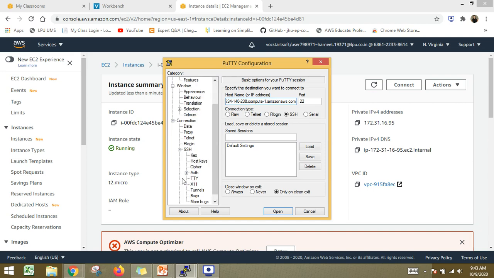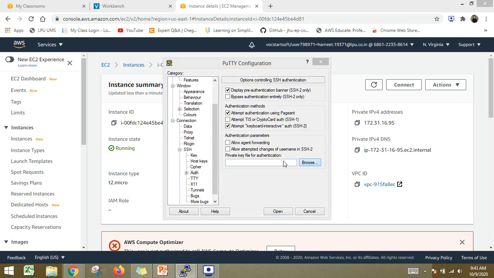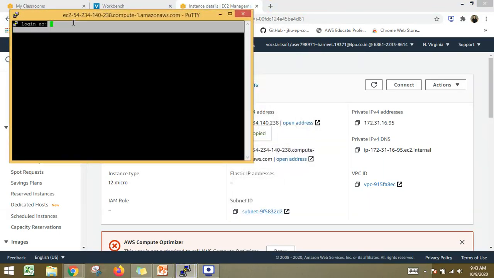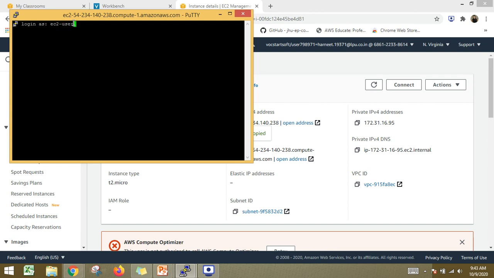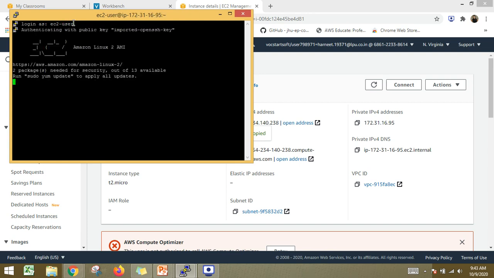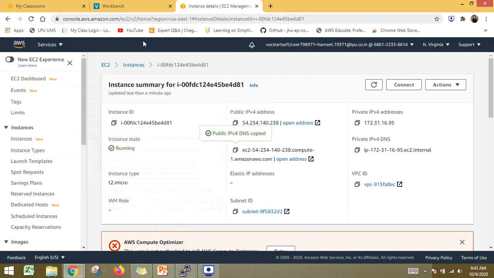SSH, auth, open. Okay, so it comes up as ec2-user, and then sudo su. Okay, so this is the other instance. Now we will verify that on this instance we haven't configured anything. The EFS is not configured, but I am able to get the details of the EFS instance from here as well. So let's get into that also.